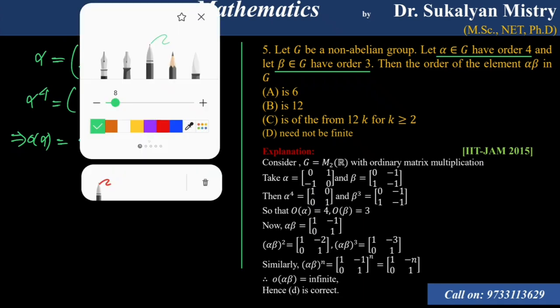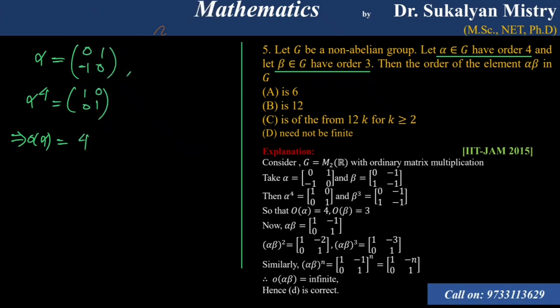Again we consider the element beta, what will its order be, order 3, that is we consider 0 minus 1, 1 minus 1. So if we multiply 3 times we get the identity matrix 1 0 0 1. So this implies the order of beta will be 3.